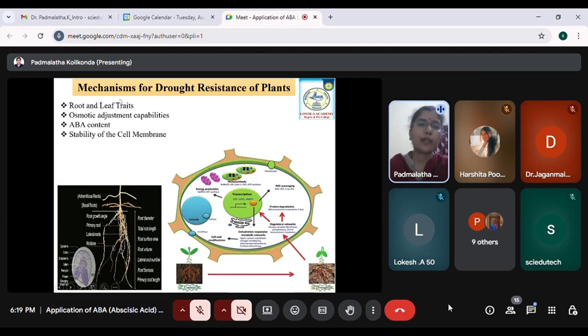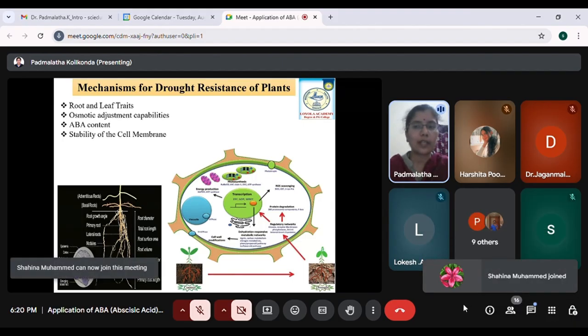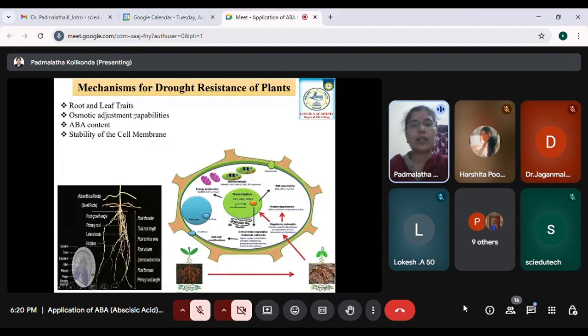And coming to the leaf traits, we have different leaf traits, like leaf surface area. Whenever there is a drought condition, the leaf will try to decrease the surface area, because when the surface area decreases, the leaf is not exposed much, so there is reduced transpiration, that is, reduced water loss, and thus it can conserve water and survive even during the drought stress. And if you look at this cell of a plant, there are various mechanisms.